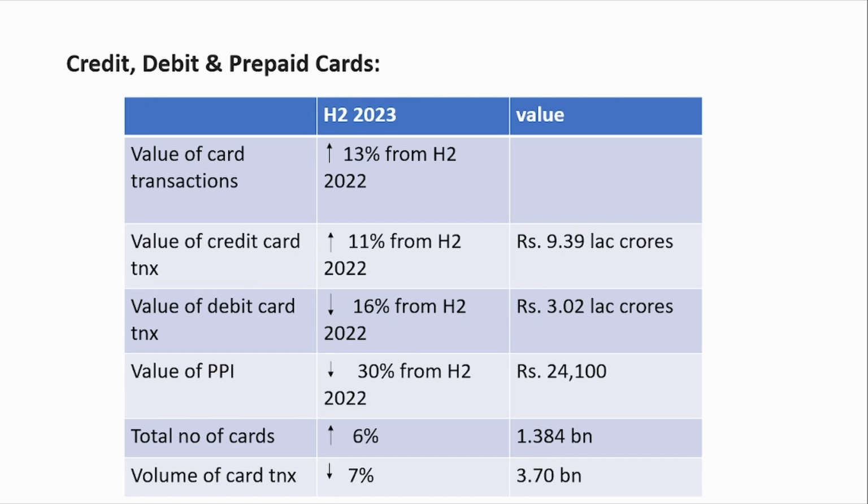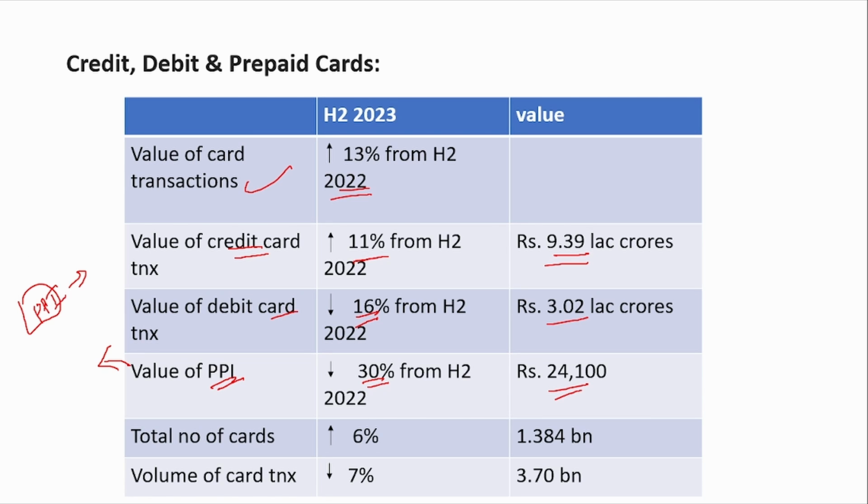Now, let's come to credit card, debit card and prepaid cards. The value of card transactions has grown by 13% from H2 2022. The value of credit card has grown 11% to 9.39 lakh crore. Debit card has actually reduced by 16% to 3.02 lakh crore. The value of PPI, that is prepaid payment instruments, has also decreased by 30% to 24,100 crore. So what is this PPI? It is nothing but you can load your money in the PPI.